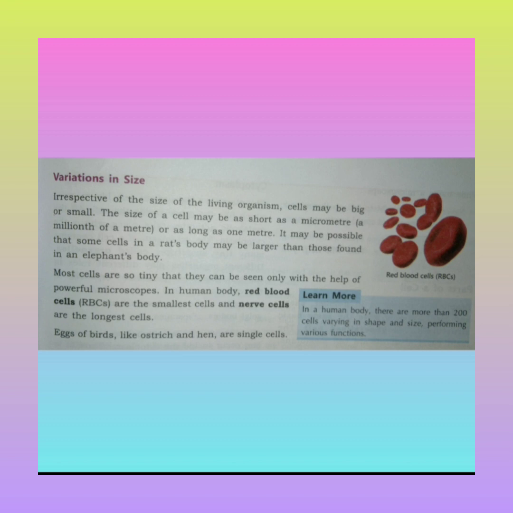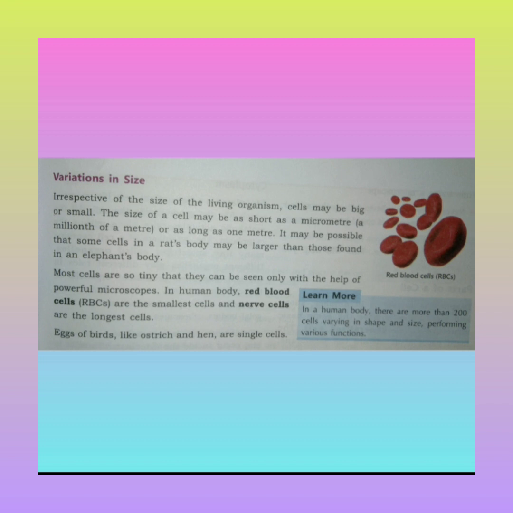Now the next topic is variations in size. Irrespective of the size of the living organism, a cell may be big or small. Remember one thing, the size of a cell may be as short as a micrometer or as long as 1 meter. It may be possible that some cells in a rat's body may be larger than those found in an elephant's body.